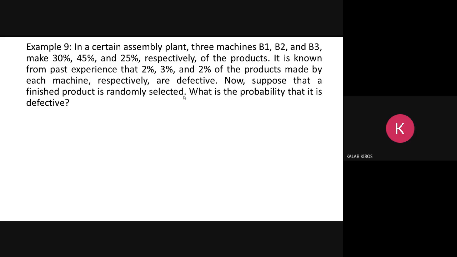Yes, we are finding the probability of a defective item. Yeah, my final answer is 0.0245. I am interested in just the probability of the defective material.